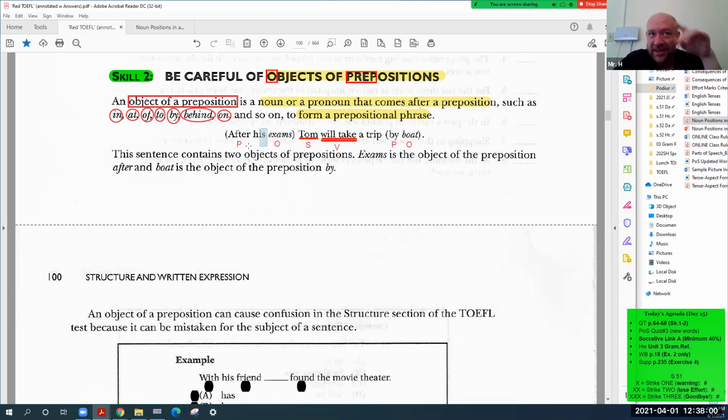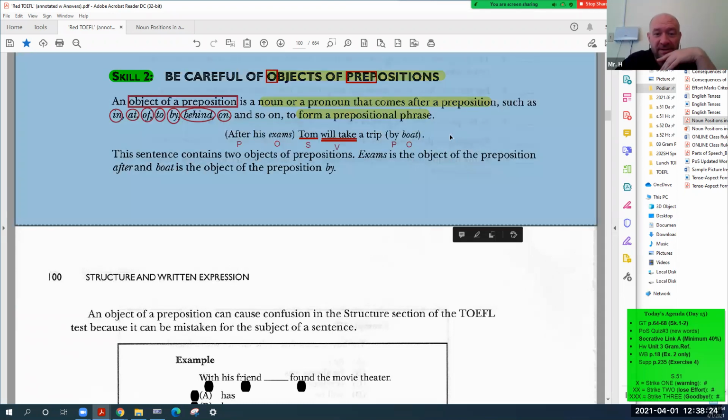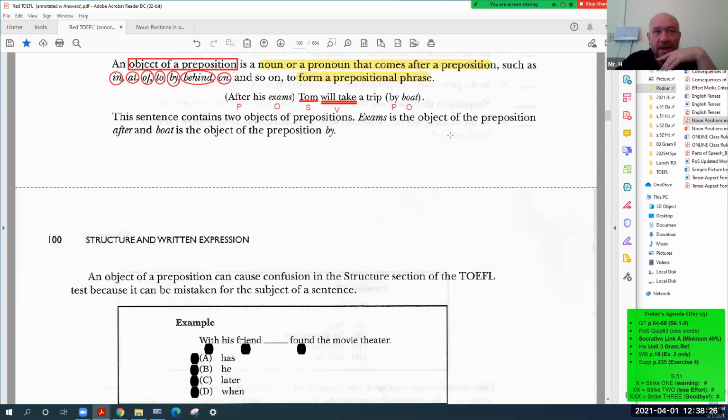This is the object of a preposition. Here, Tom is the subject. This follows a verb, so it is the object of a verb, right? And this one is the object of a preposition. Okay? All right.